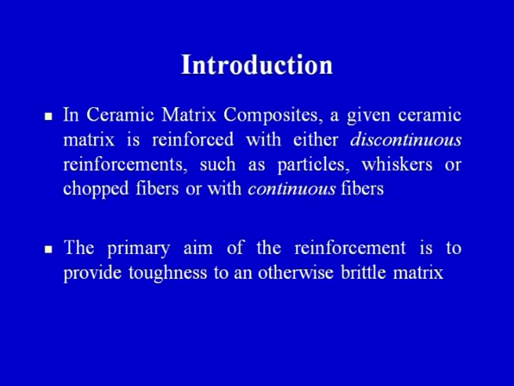It can be discontinuous or continuous. In continuous type we can have fibers, and in discontinuous type we can have particles, whiskers, or short or chopped fibers. So on the basis of the shape of the reinforcement we can have different types of ceramic matrix composites. The primary aim of the reinforcement is to provide toughness to an otherwise brittle matrix.